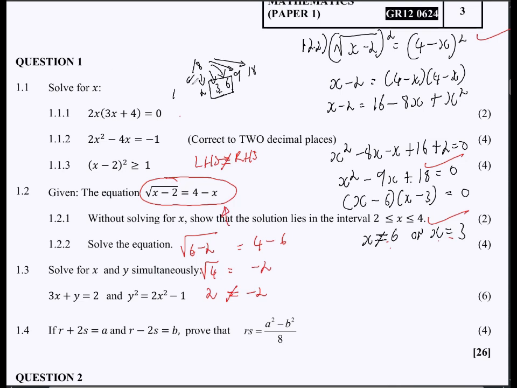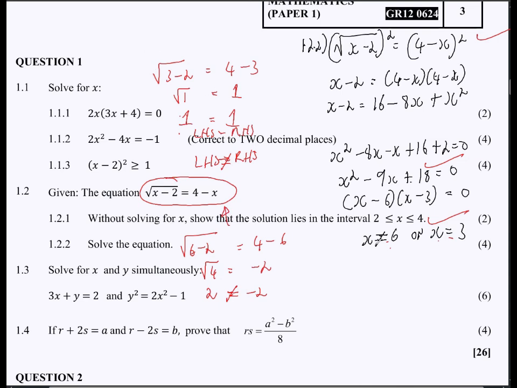Now, obviously, we know that if that one does not satisfy, the other one must satisfy. But let's just put it to the test. This is 3 minus 2, and then 4 minus 3. So square root of 3 minus 2, that's square root of 1. Then 4 minus 3, that's positive 1. Square root of 1, again, we must always take the answer that comes out of here as a positive, like the way you do it in a calculator. Your calculator will not show you plus minus. It will show you positive 1, right? So that's 1, and then that's 1. So yes, the left-hand side here is equal to the right-hand side, meaning this one is correct.